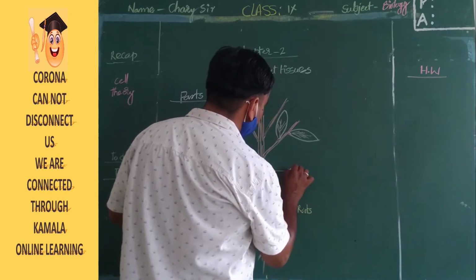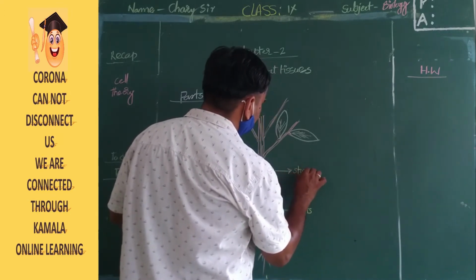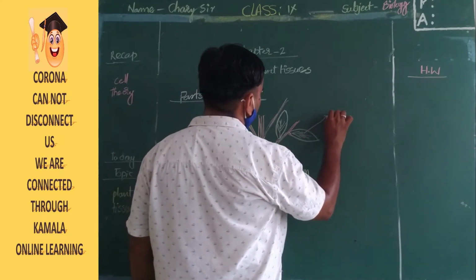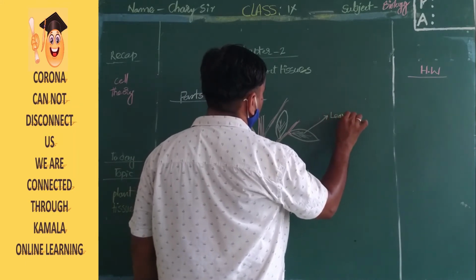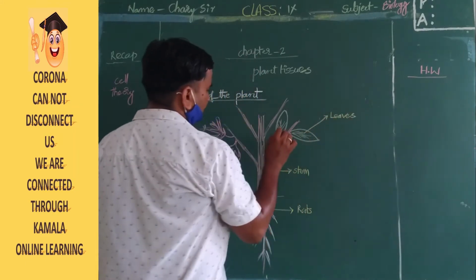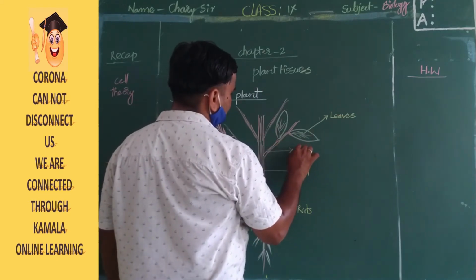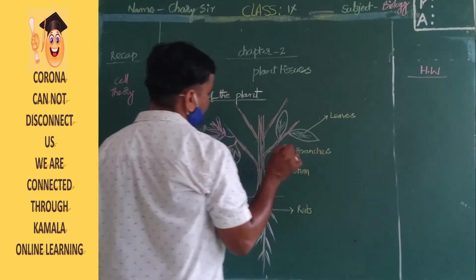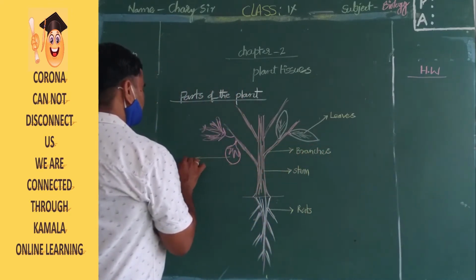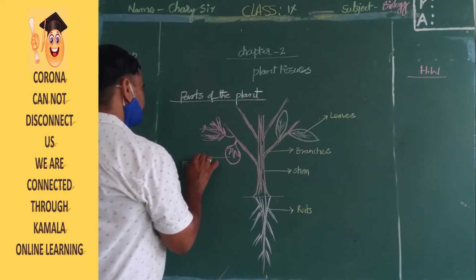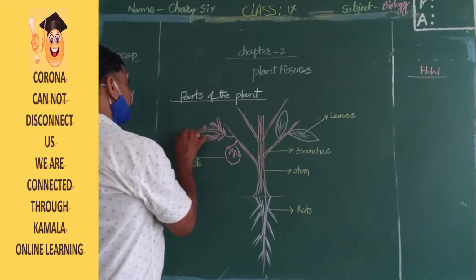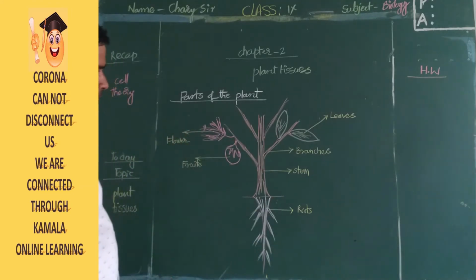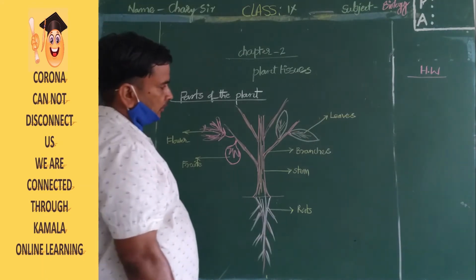And this is the stem. Roots, stem, leaves and branches, fruit, and flower. So these are the parts of the plant.